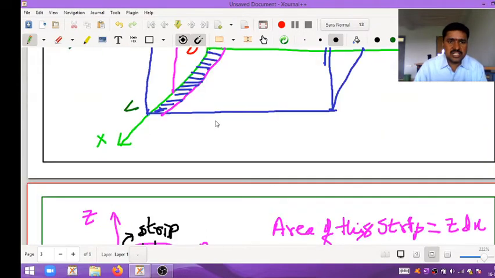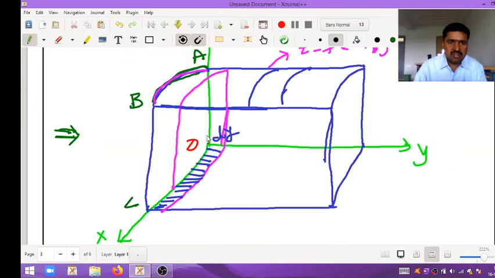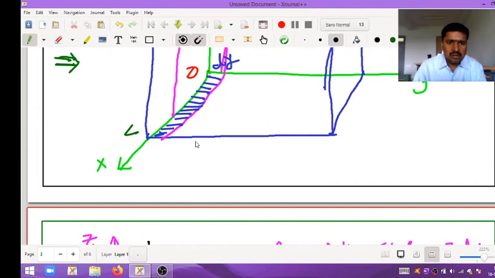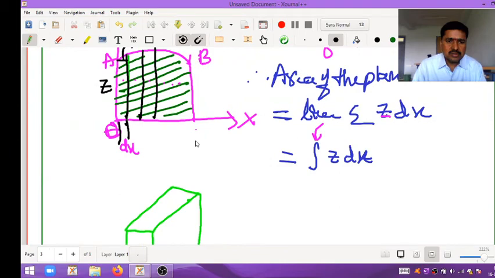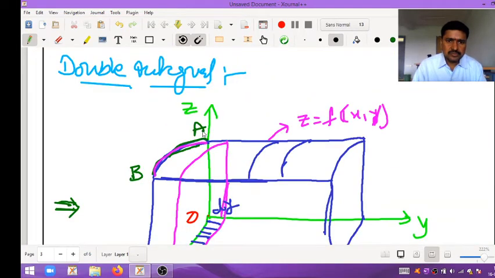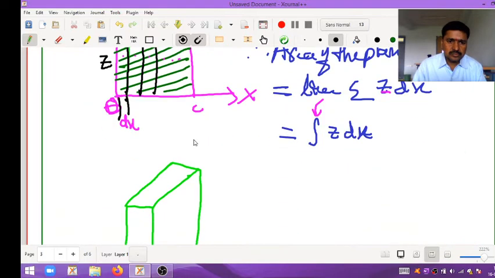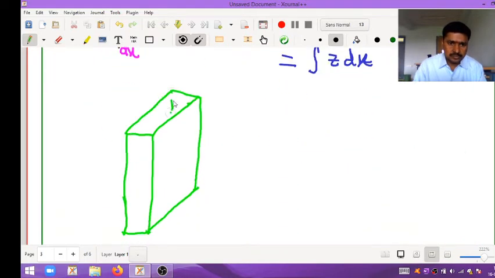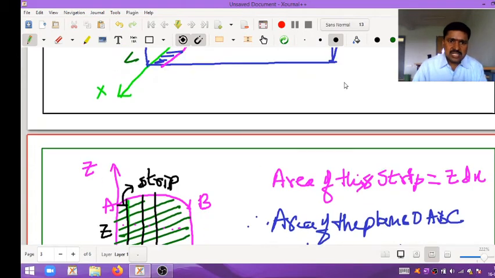This one, isn't it? And this area, okay, this is one piece.